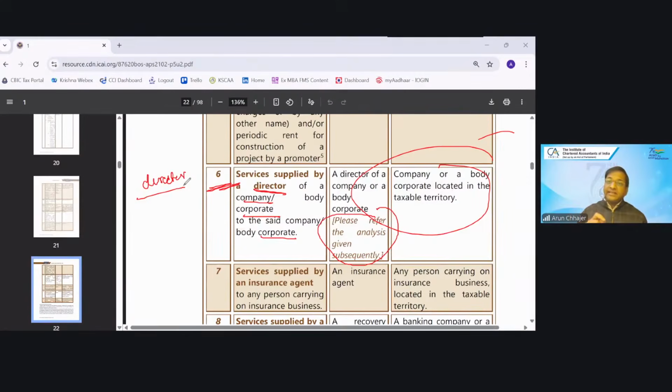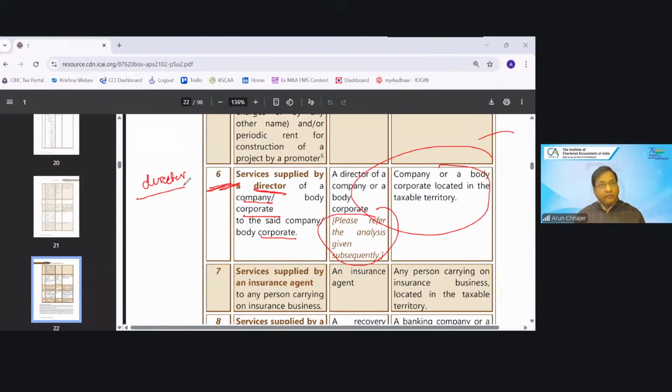Now, next category. Suppose I am a regular director, but I have one cab, one Mercedes, which I have given to the company, for which I am collecting some amount. Because of serial number 6, will the company pay the tax under RCM? The clarification was that it is not a director service, it is a renting service.